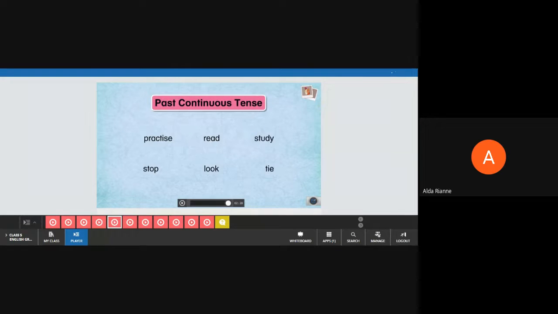Ma'am, your voice is breaking. Okay. Can you say me now? Ma'am, can you tell that another time? Can you say the sentence using plural subject? In which word? Look. I looked the peacock near my home yesterday.